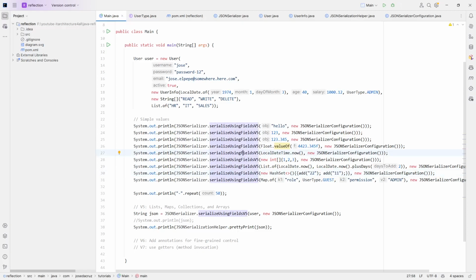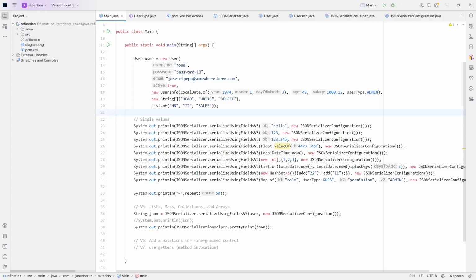So I will run this. The main idea is just to serialize this object. We will see the output of these serializations, but then we will see a complete serialization of this user, which has all these different kinds of data types: strings, booleans, and a custom class, a class that we really want to serialize, and classes that we don't want to serialize, we are only interested in their contents, like these ones, and the same applies for the list.